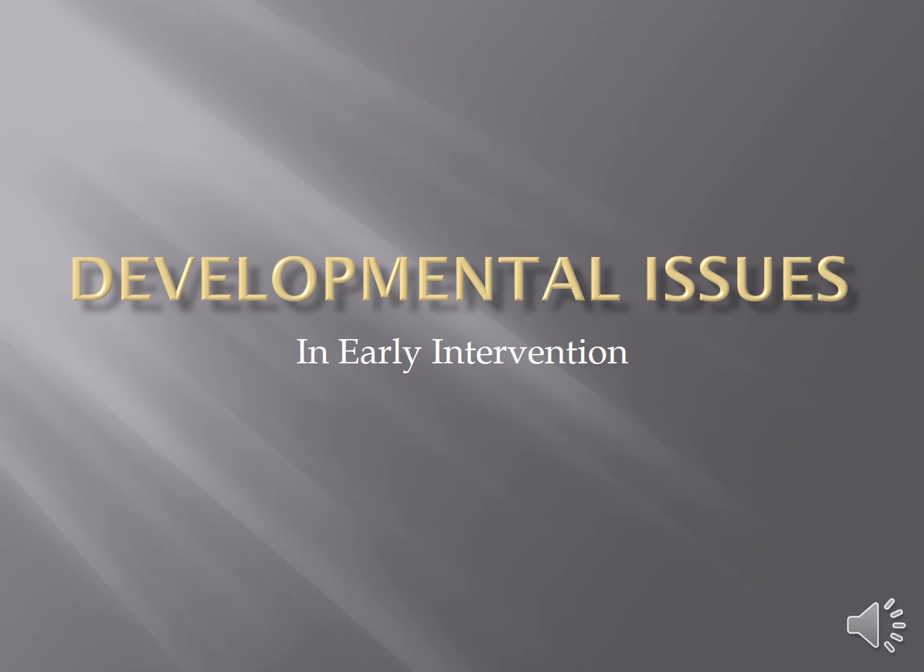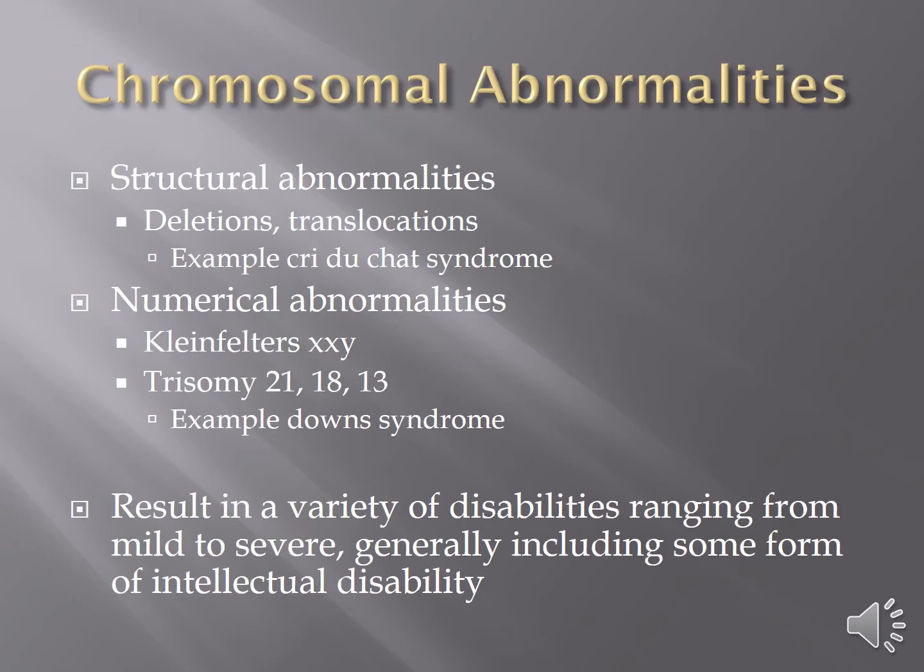Okay, so this PowerPoint goes along with the chapter in your book on diagnoses commonly associated with childhood. Let's start by talking about some chromosomal abnormalities. There are structural chromosomal abnormalities. There are deletions and translocations, which means that a part of a gene is deleted or a part of a gene is translocated, moved somewhere else. For example, cri du chat, cry of the cat, is an example of one of those.